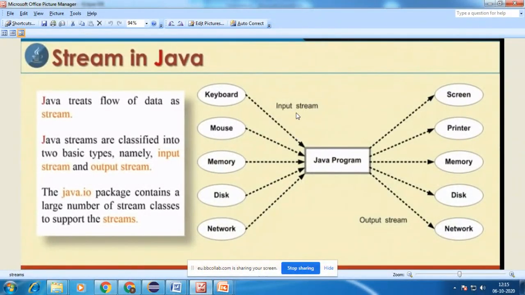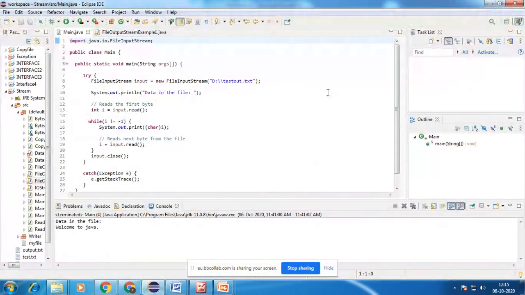An input stream reads from any source into the application, so it needs some source to read. For that we create the constructor at some desired location for reading the data.